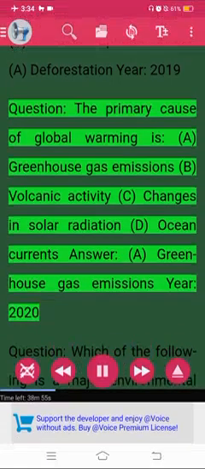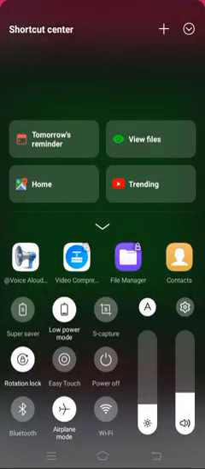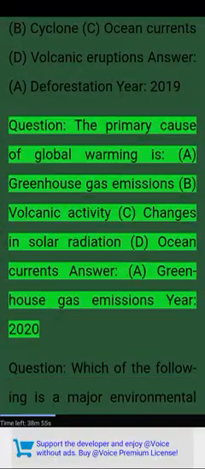Question. The primary cause of global warming is A. Greenhouse gas emissions. B. Volcanic activity. C. Changes in solar radiation. D. Ocean currents. Answer. A. Greenhouse gas emissions. Year 2020.